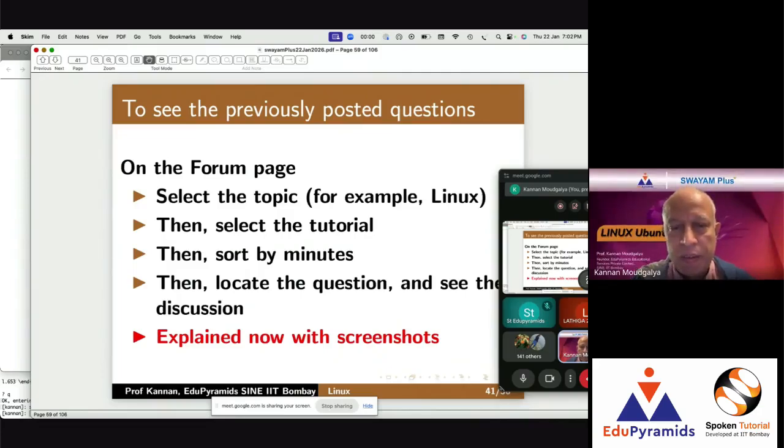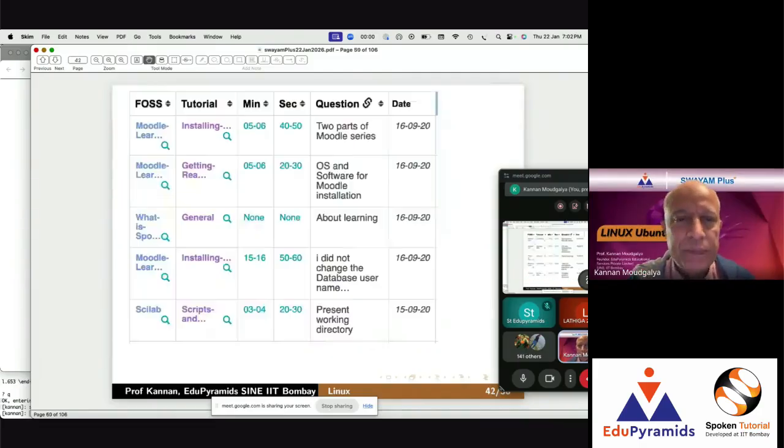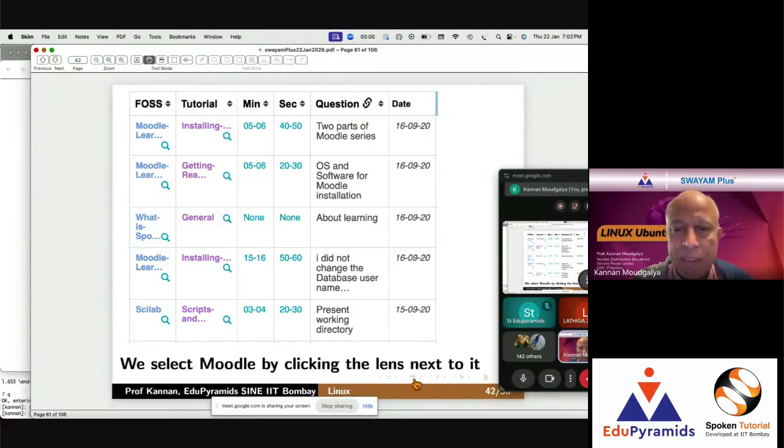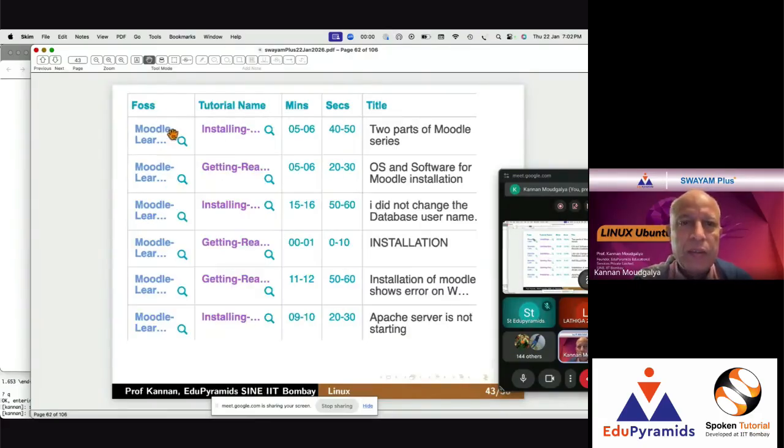I explained now with screenshots. Of course, I gave you the demo already. So here, a lot of things are there, and I think we are going to select Moodle by clicking the lens next to it. Here it is. And then Moodle lens is coming.